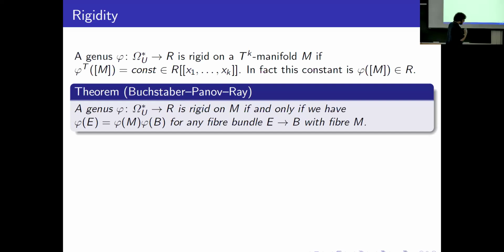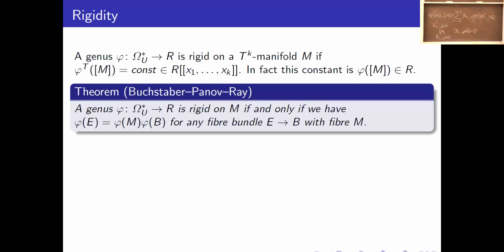In fact, this theorem holds under some technical assumption. If a genus is multiplicative for any bundle, then it's of course rigid. It follows from this formula, because these coefficients are in fact total spaces of bundles with fiber M over some base, and this base is cobordant to 0 in the cobordism ring.